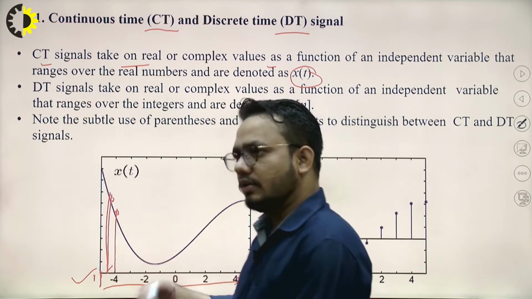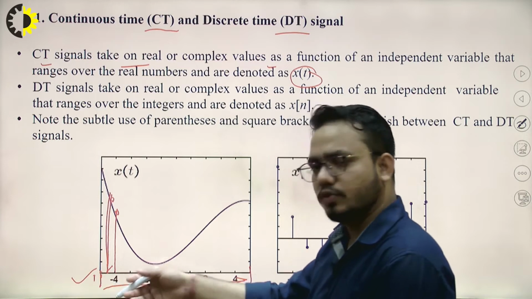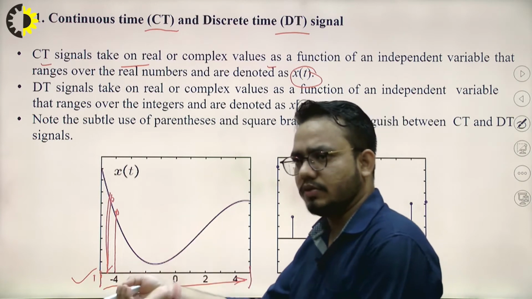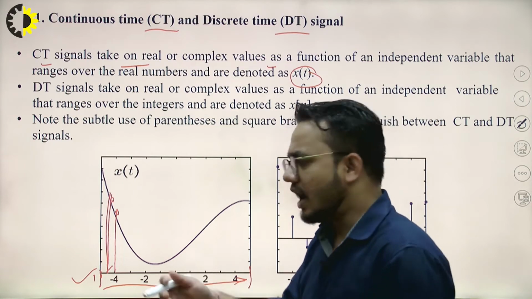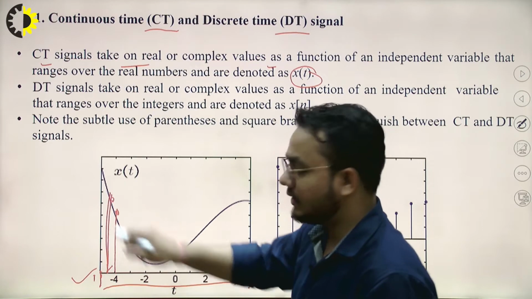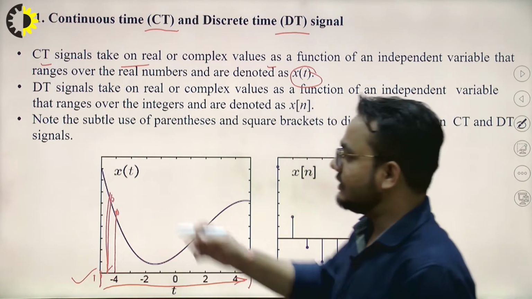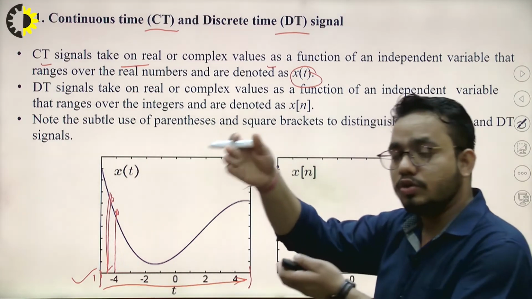If we increase the time from -4 by a small amount, after that also we have some amplitude of this signal, right? So we can say that the signal is present all over the time interval.